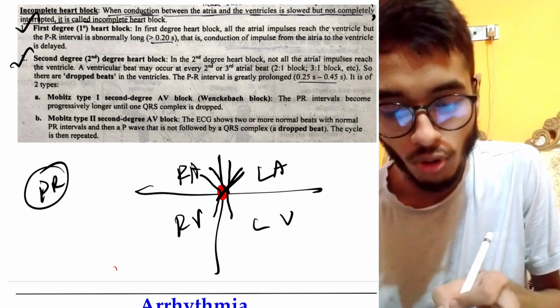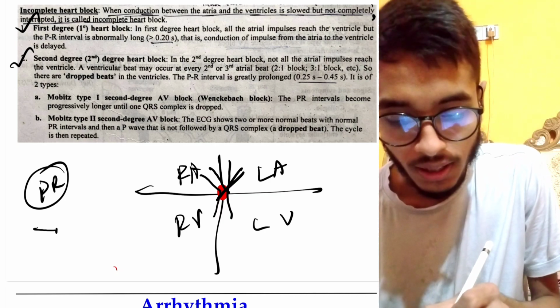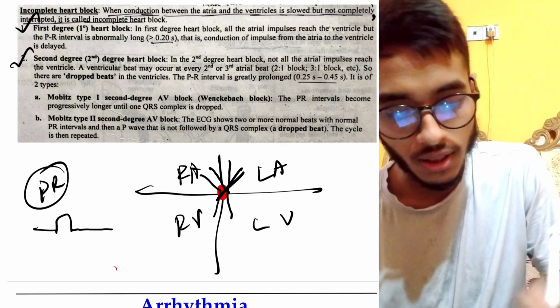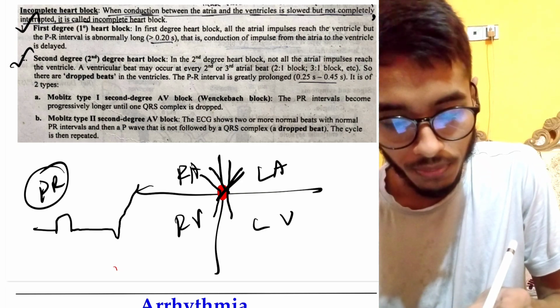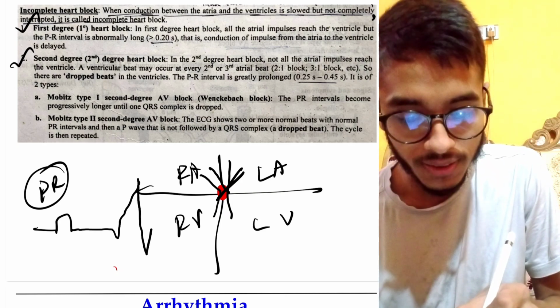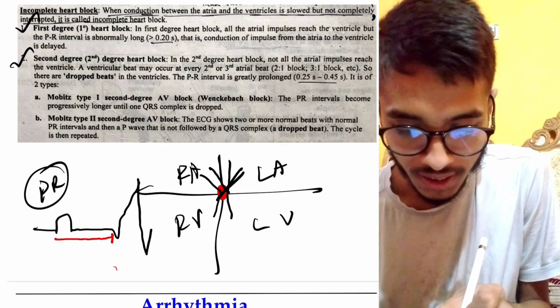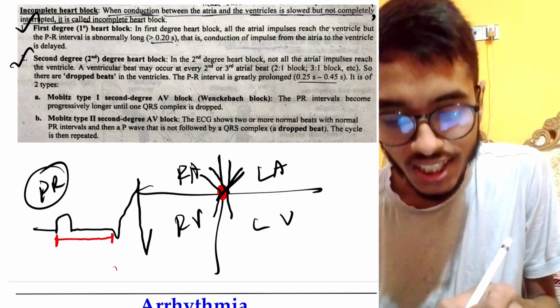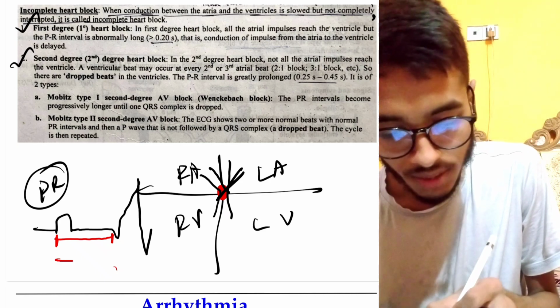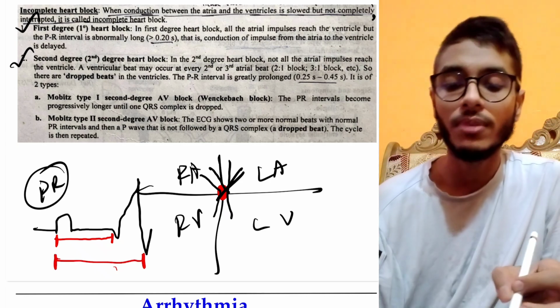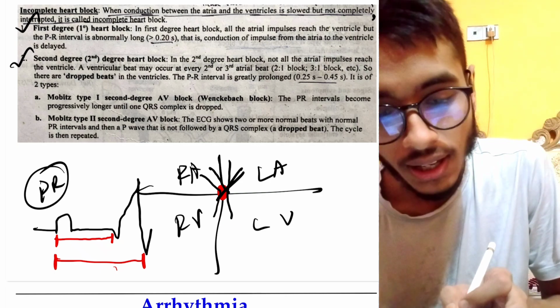PR interval becomes prolonged. We know in the ECG there is the P wave and the PR segment, and then we get the QRS complex, right? But this segment is called the PR interval, this period of time. So this PR interval increases. It may increase like this. So when the PR interval is increased in the ECG, we may call it first degree heart block, okay?